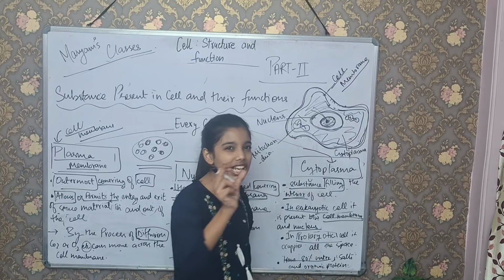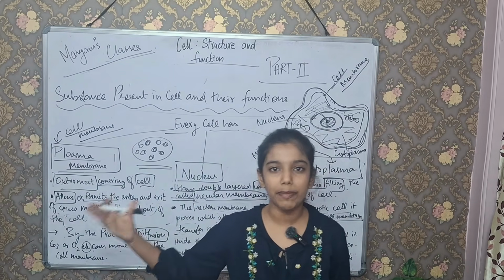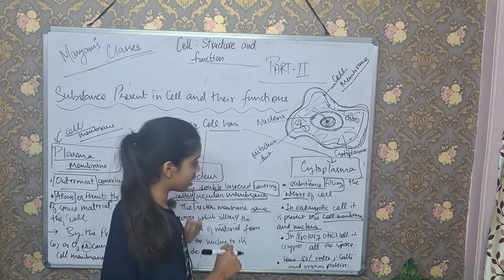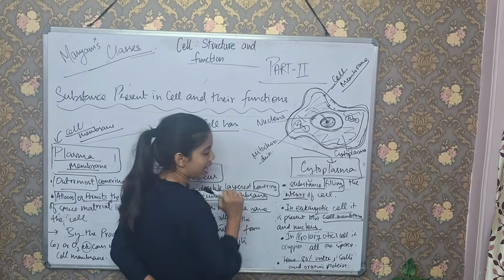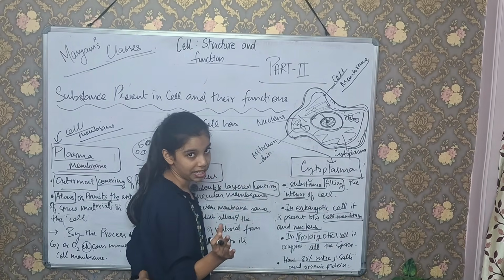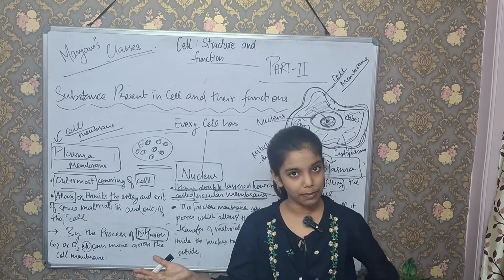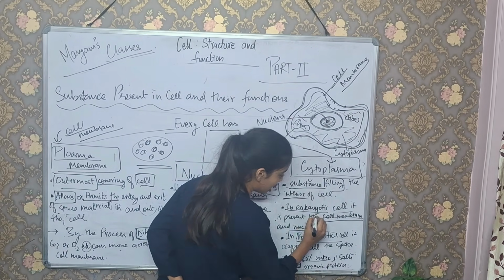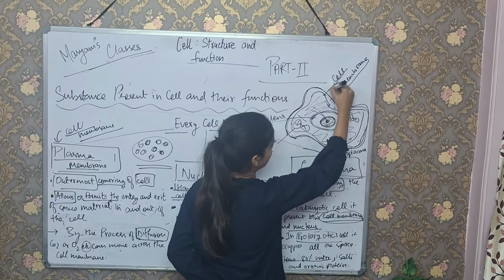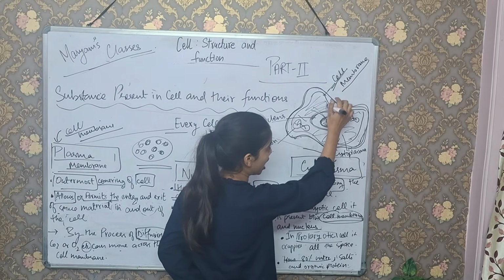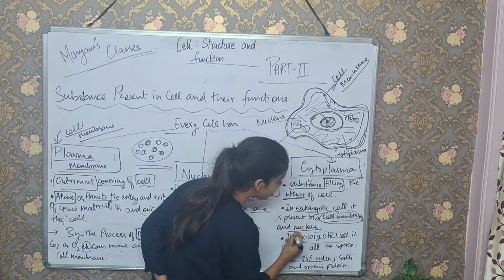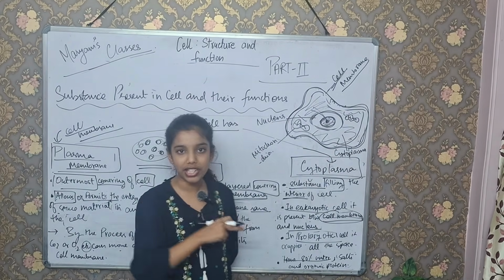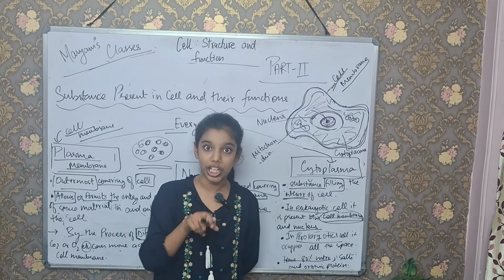Okay, it is a very thick jelly-type substance, which contains 80% water, salt, organic proteins and nutrients. But the placement of cytoplasm depends on what type of cell it is. Actually, there are two types of cell: eukaryotic cell and prokaryotic cell. In a eukaryotic cell, the cytoplasm is present between the plasma membrane, the boundary of the cell, and the nucleus. The gap between the nucleus and the cell membrane is filled by cytoplasm in the eukaryotic cell only,